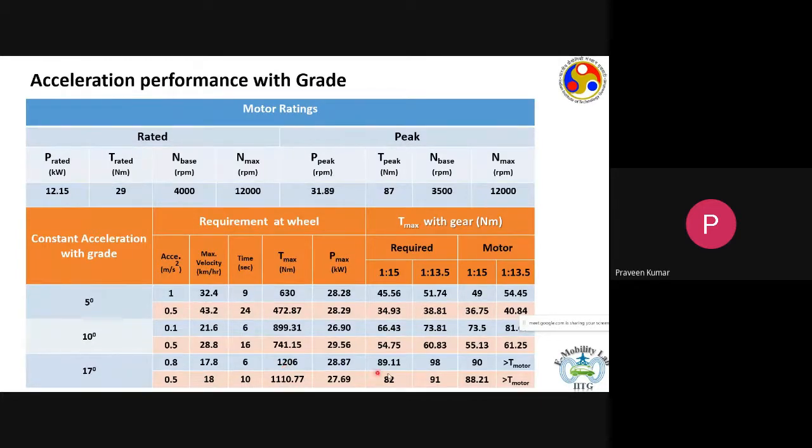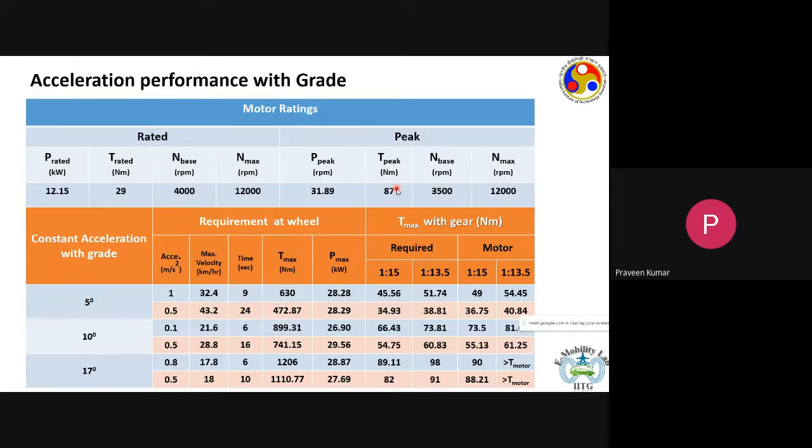That would translate to around 90 Newton meter of torque for the motor, and this is higher than the peak value that the motor can do. So at 17 degree grade, you cannot go at 0.8 meters per second squared. Maybe you will have to go at a lower acceleration, around 0.5 meters per second squared. At 0.5 meters per second squared on a 17 degree grade, the peak torque that the motor needs to produce is 82 Newton meter, which is less than the peak value of the torque.